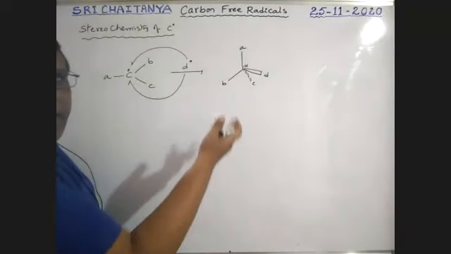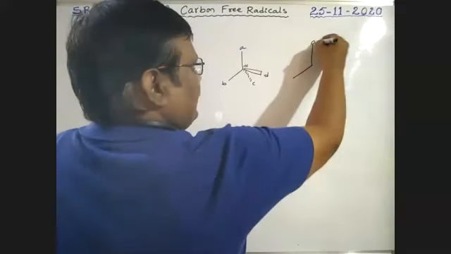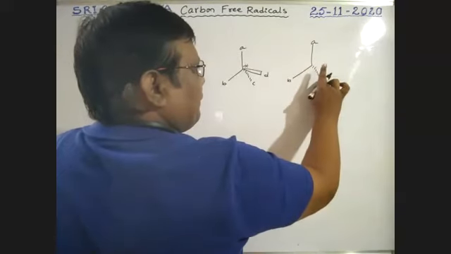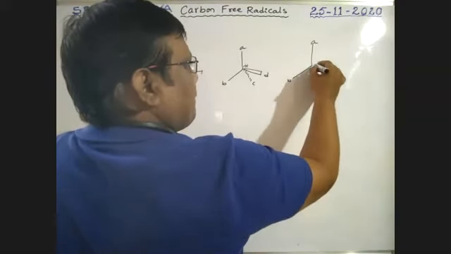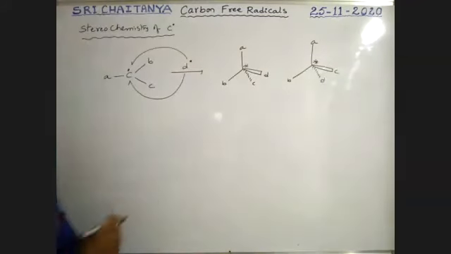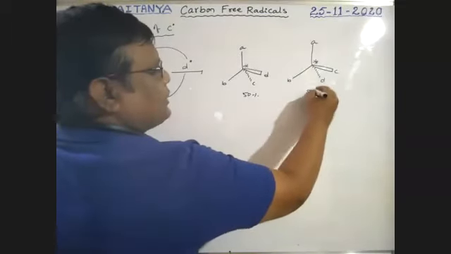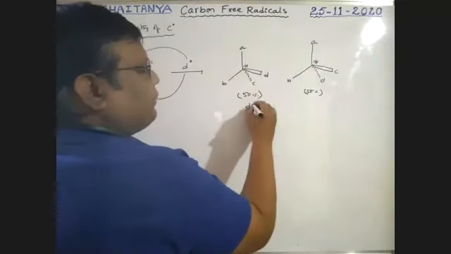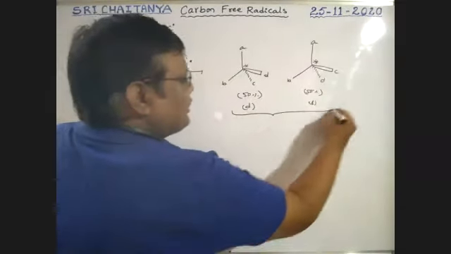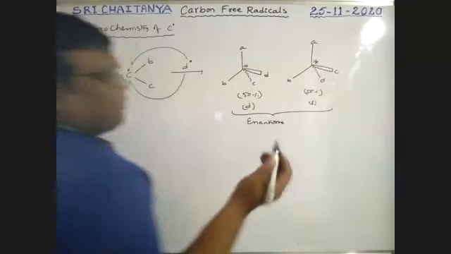If it is dextrorotatory, then with the other way of attacking, A, B, C, and D, it is also a chiral center, boys. So 50% this product, 50% this product. This is the dextrorotatory compound, this is the levorotatory compound. Finally it gives an enantiomeric mixture, just like the carbocation case at the end of yesterday's class.